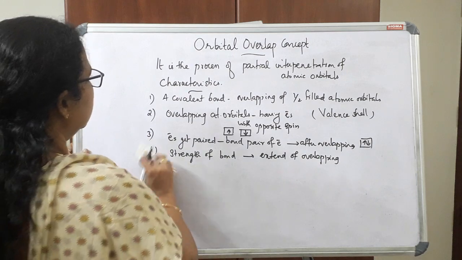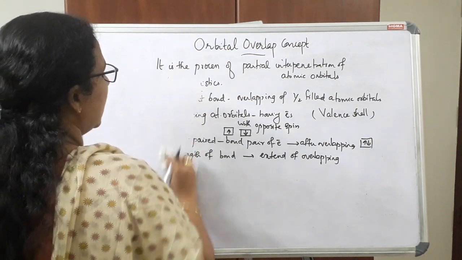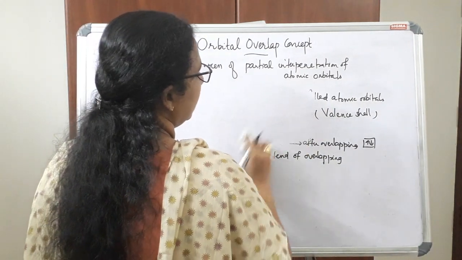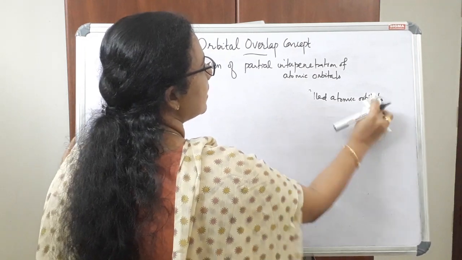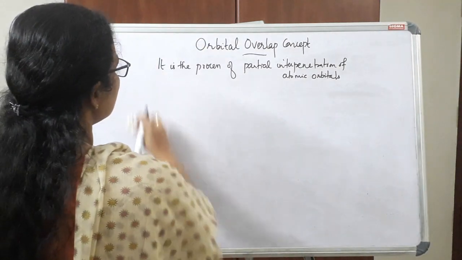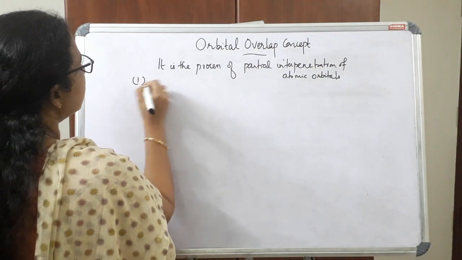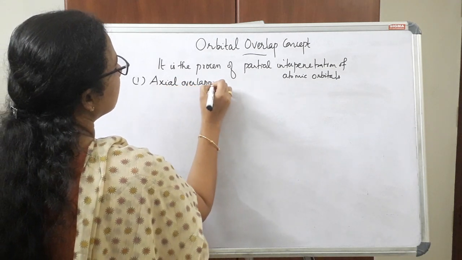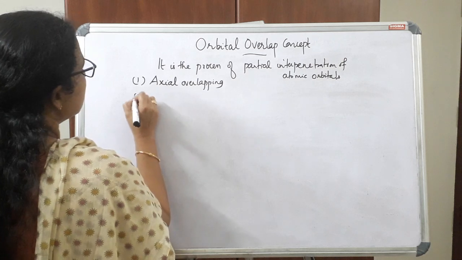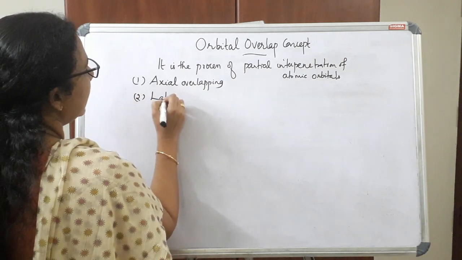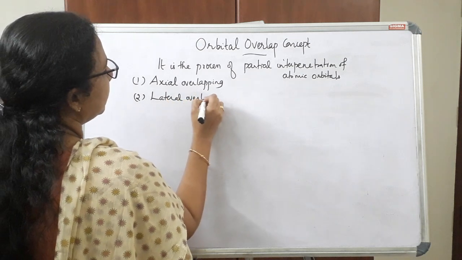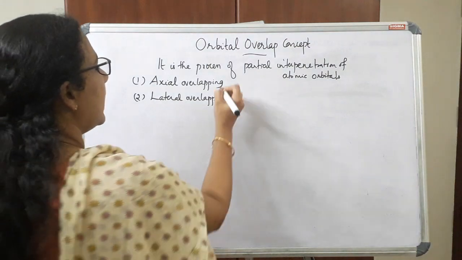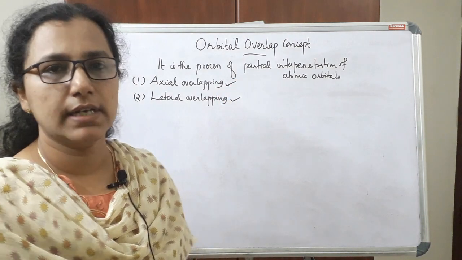Now let us see what are the different types of orbital overlapping. Actually, there are two types of orbital overlapping. One is known as axial overlapping and the other one is known as lateral overlapping.